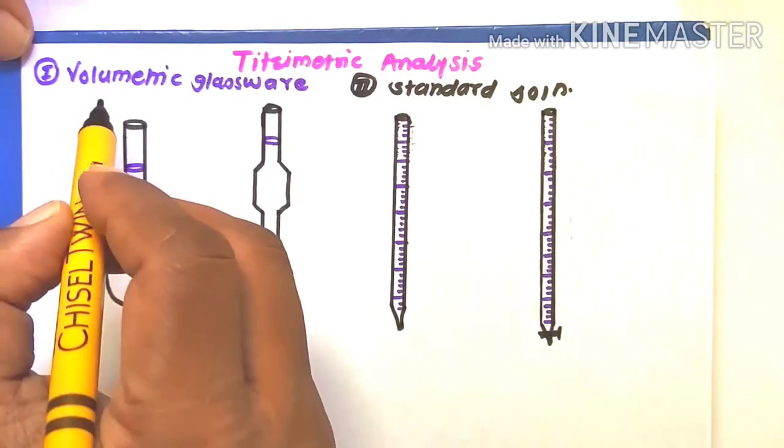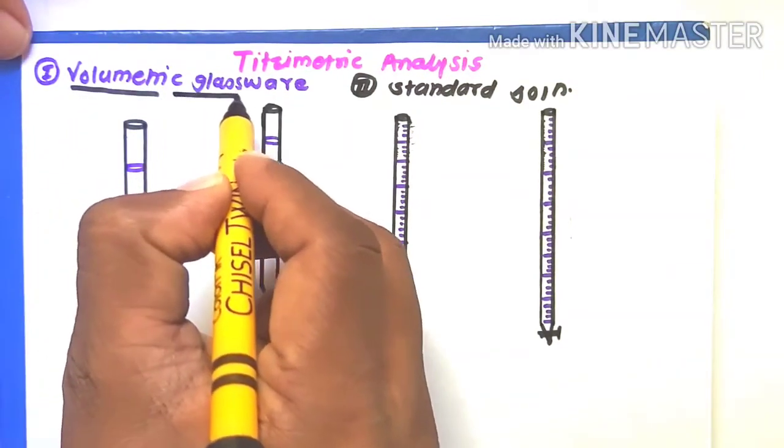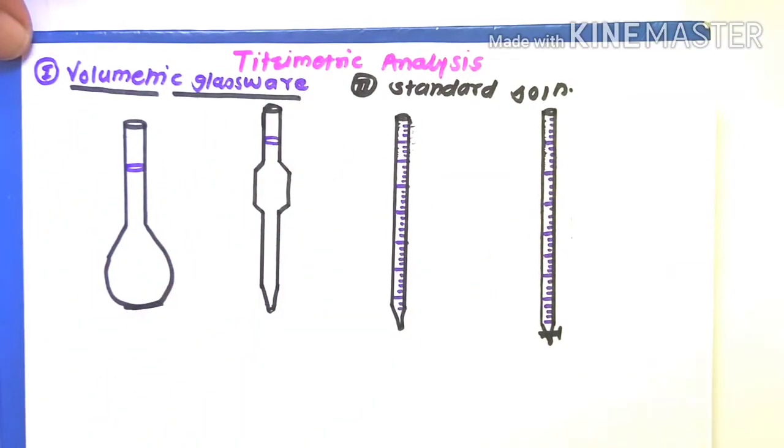Now the first, that is volumetric glasswares. For the titration purpose, to carry out the different titration reactions, we require two types of glasswares.